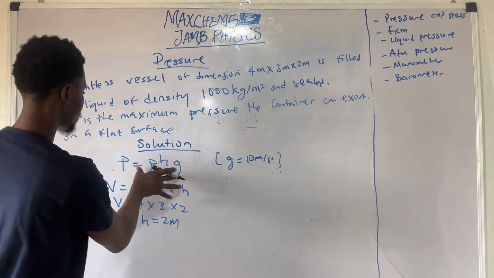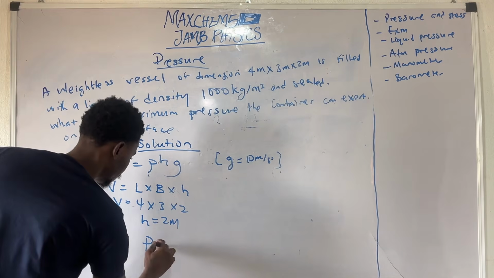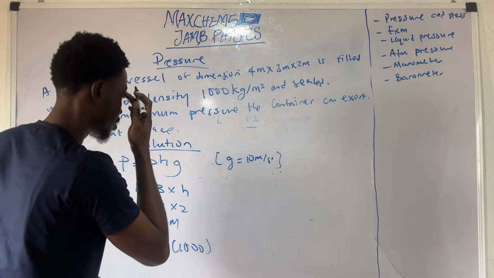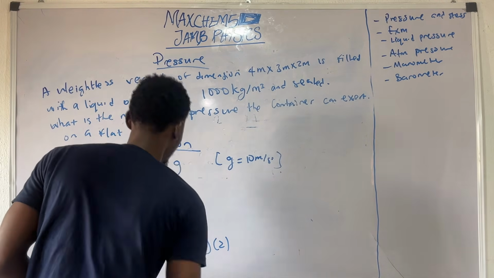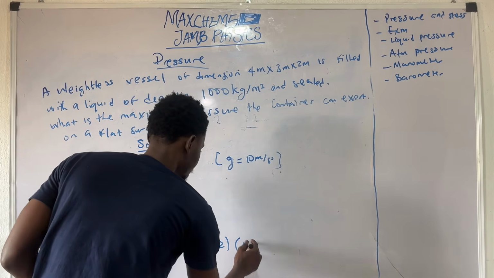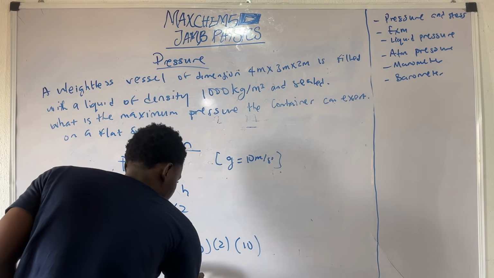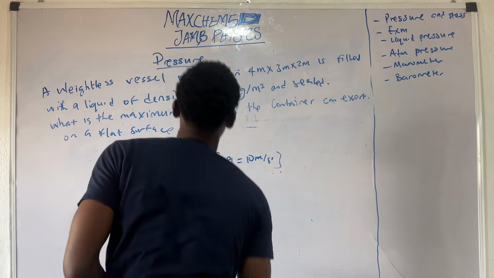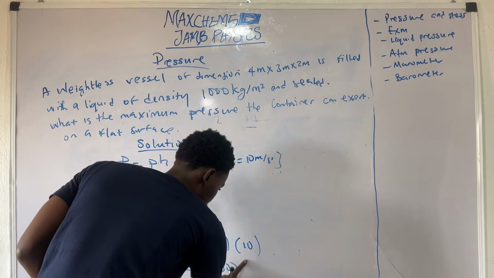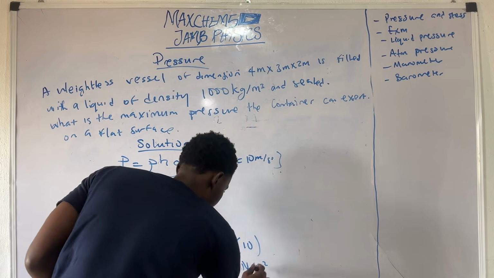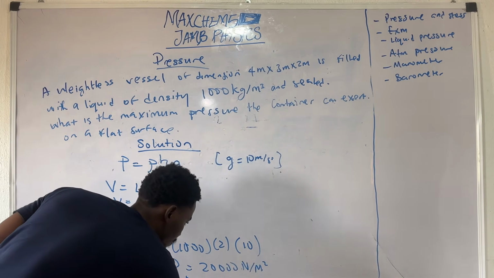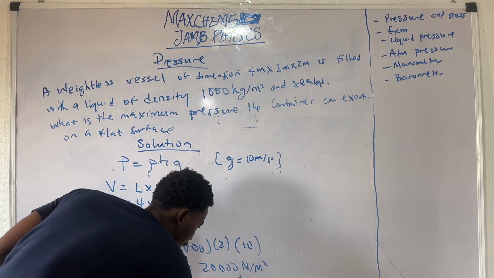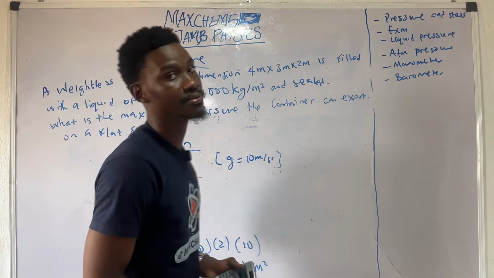Substituting in our formula, the pressure is given as the density, 1000 kilogram per meter cube, multiplied by the height, which is 2, multiplied by the acceleration due to gravity. So we have our answer to be 20 kilo. We are talking about pressure, so it is Newton per meter square, or we can write it in standard form as 2 times 10 to the power 4 Newton per meter square. So this is how we solve questions involving pressure.